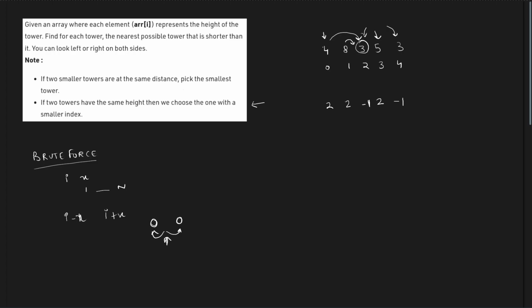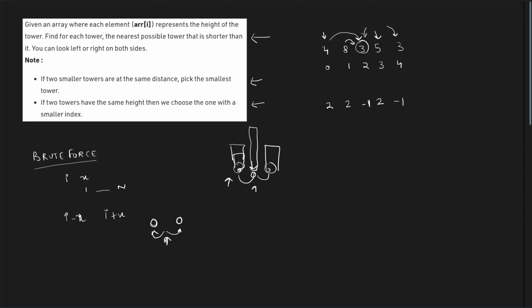So why among themselves? You will have to take care of these two conditions. The main condition is that the tower should be smaller than it. You have to find the tower such that it is nearest to it. Now what happens when there are two towers at the exact same distance? This is the main point, and both are smaller than the current element. Now, we will have to compare these towers among themselves. So the first condition is that we have to pick the smallest tower. If two towers are at the same distance, and they both are smaller than the main tower, we have to pick the smallest tower among them. Now, what if the heights of both the towers are equal? Now we have to pick the one with the smaller index.